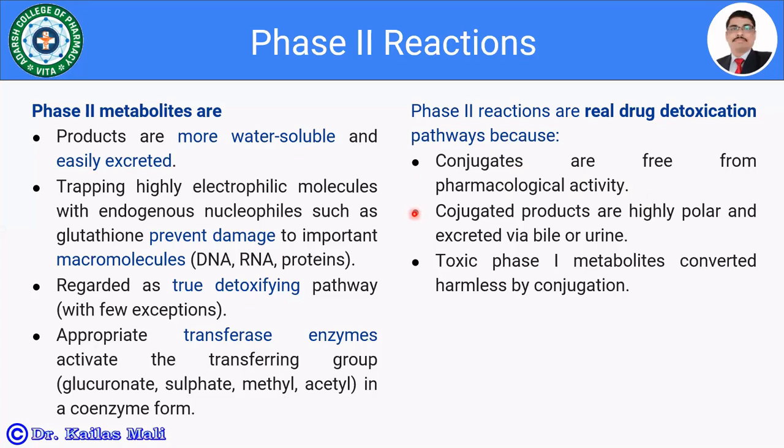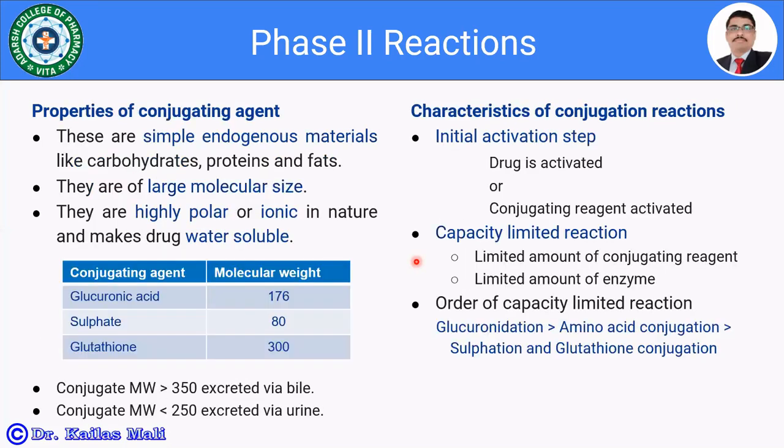So whatever the conjugated products are there, they are going to be excreted via bile or the urine. And the toxic phase 1 metabolites are converted into harmless ones by the conjugation. The phase 2 reactions have a capacity to detoxify the phase 1 metabolites, and thereby they are going to reduce the toxic effects of the phase 1 reaction metabolic products. That's why it is said to be the real drug detoxification pathway. That is phase 2 reactions or phase 2 metabolism.